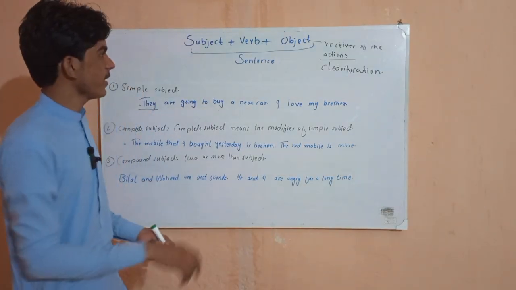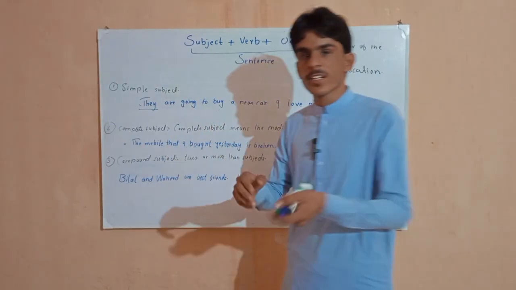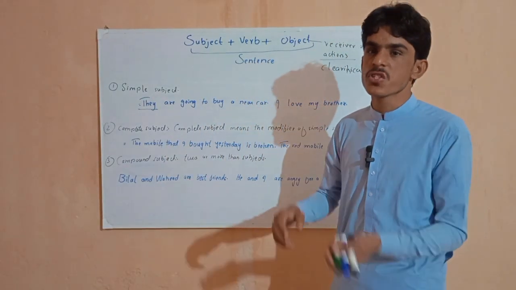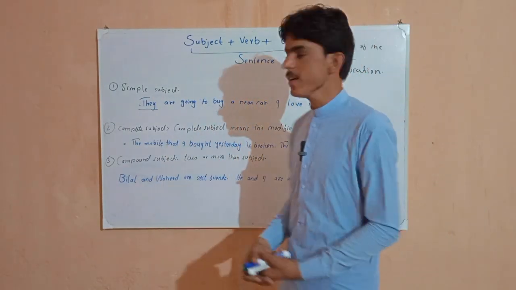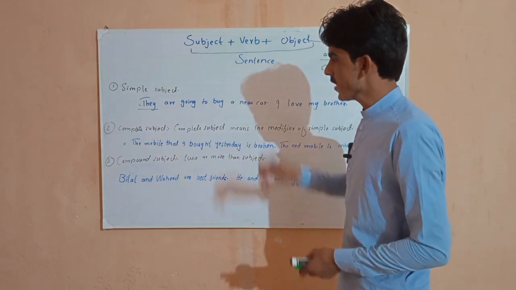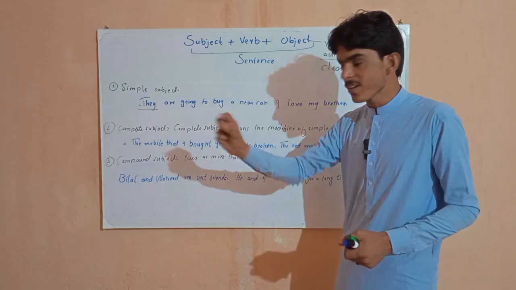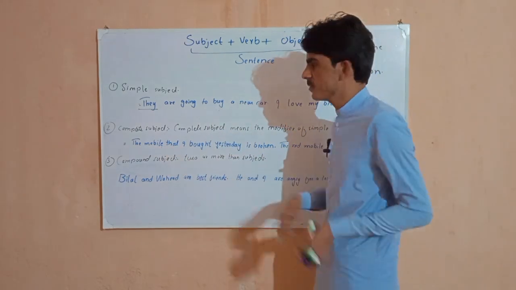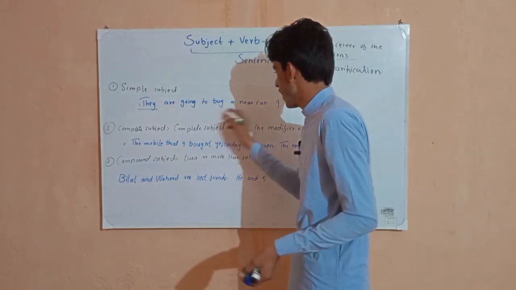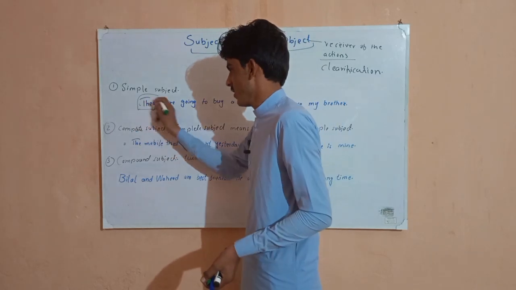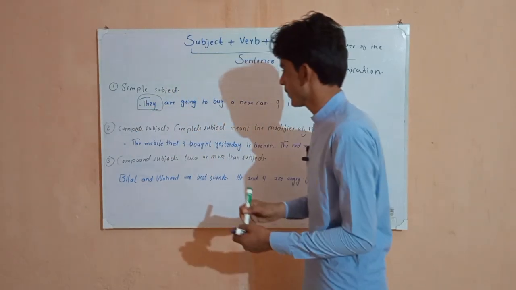Before we read that, a subject can be the doer of the action. If it cannot be the doer of the action, then जिस चीज के बारे में हम बात कर रहे हैं वो है हमारा subject. Here, they are going to buy a car. They are doing something. They are doing what? They are going to buy a new car. In this sentence, they हो गया हमारा subject.